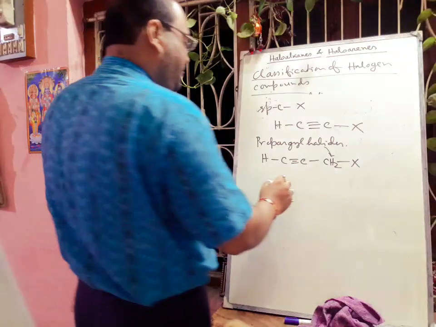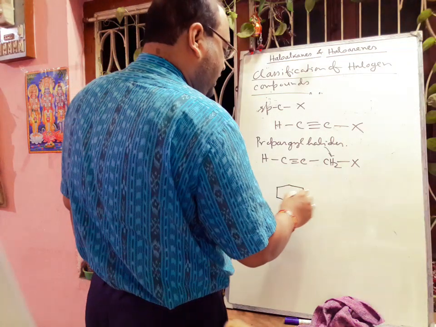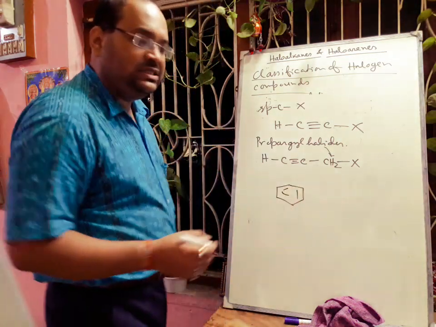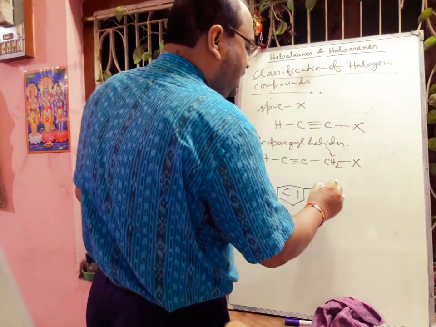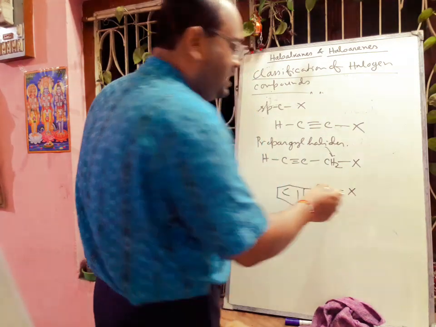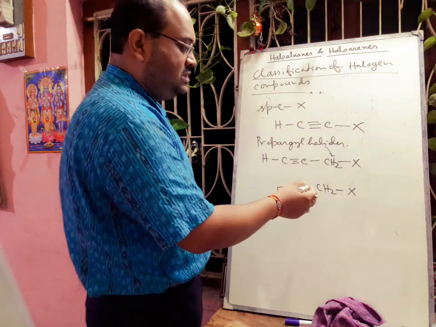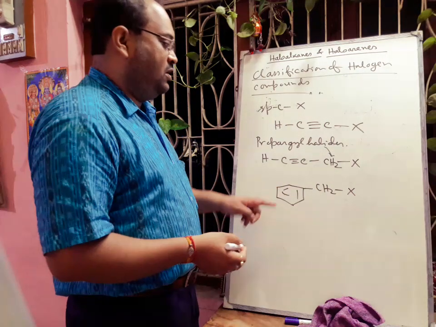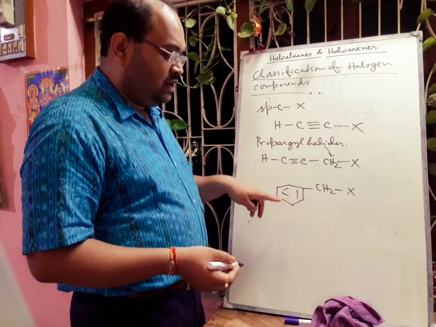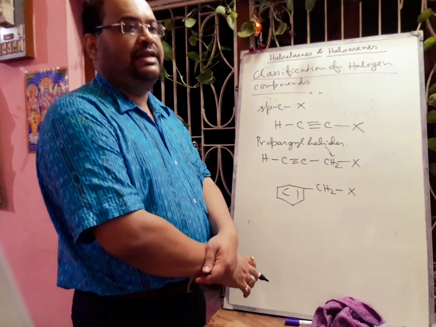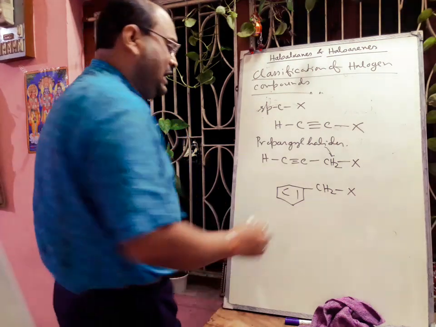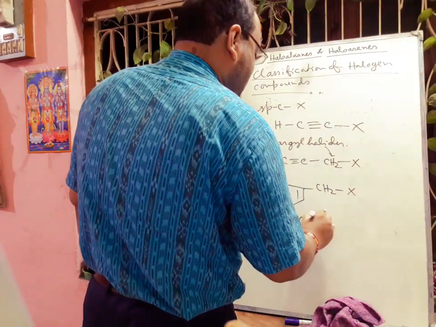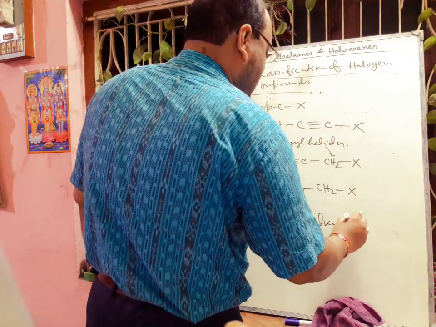And when there is an aromatic ring in the system, but the halogen atom is not directly attached to the aromatic ring, but is attached to some alkyl branch, then this type of halogen derivative is called an aralkyl halide.